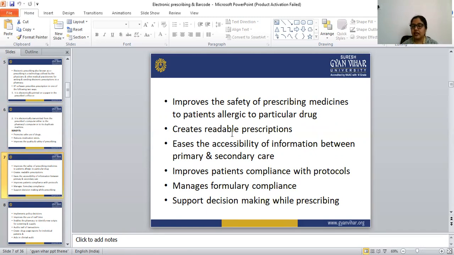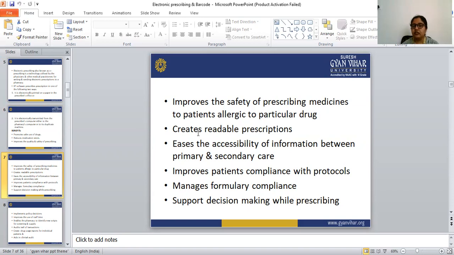Handwriting is not properly readable by the pharmacist, so there is a chance of error. This electronic prescription overcomes all those errors, because it creates a printed or computer-typed prescription.